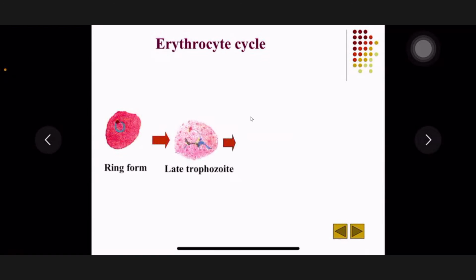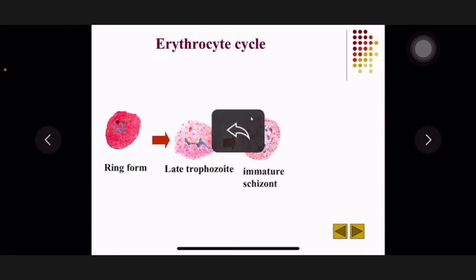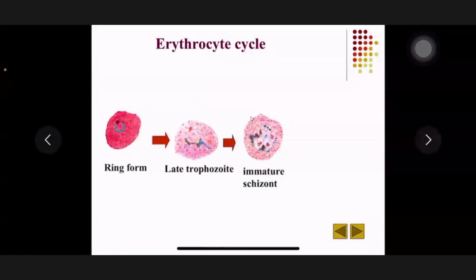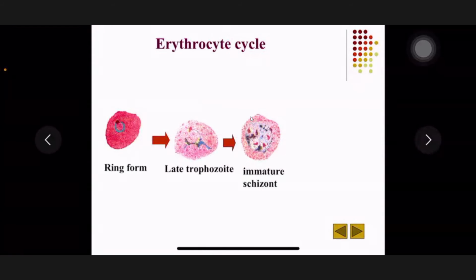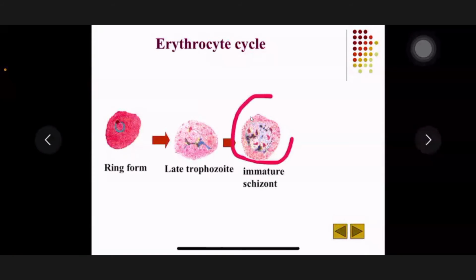Now, the late trophozoite develops again. Okay, so we can find that here they were divided into pieces. The nucleus divides first, but the cytoplasm doesn't divide yet. So this is an immature schizont.